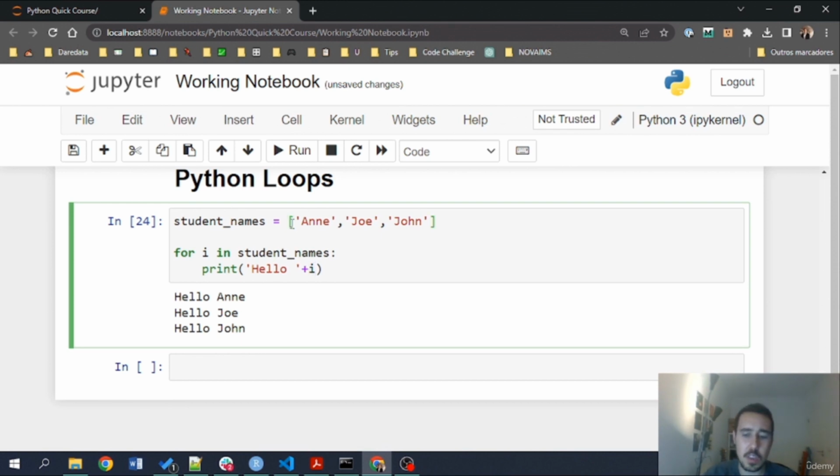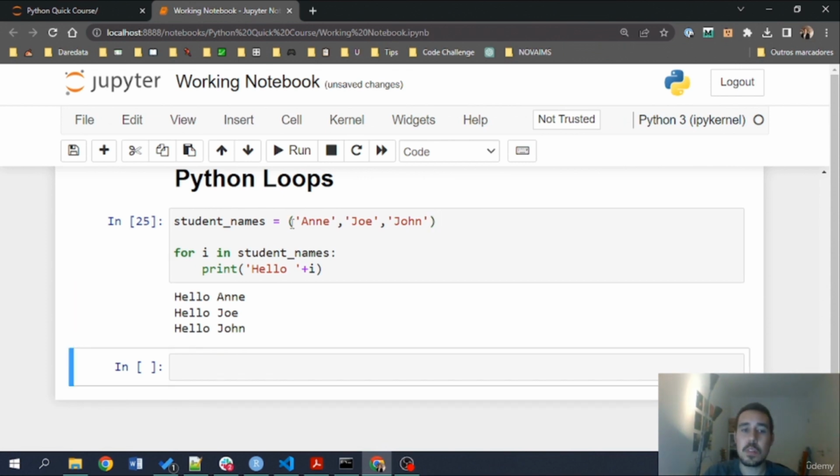I can iterate also on, for example, tuples. Imagine that this would be a tuple. It will work exactly the same. We use the for when we typically have an object where we know where the end is, okay? When we have a way to understand that.